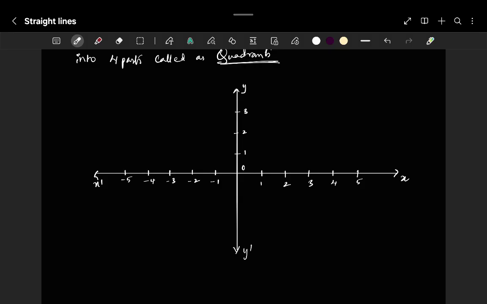You know this is a number line right now.